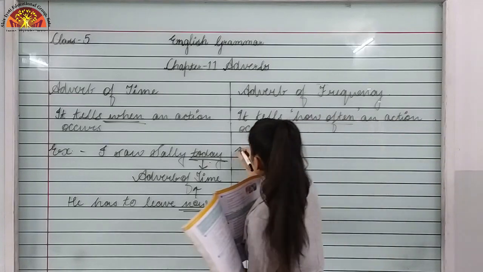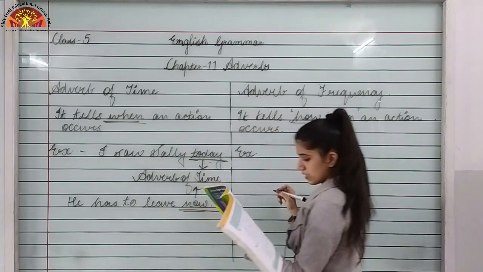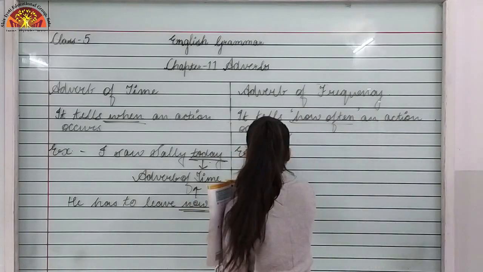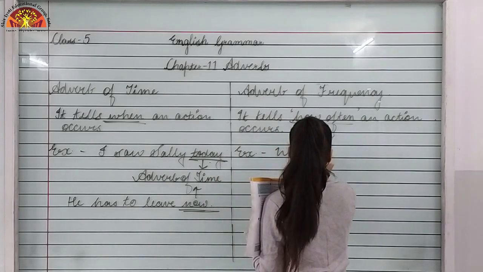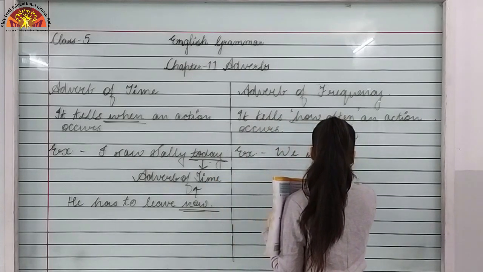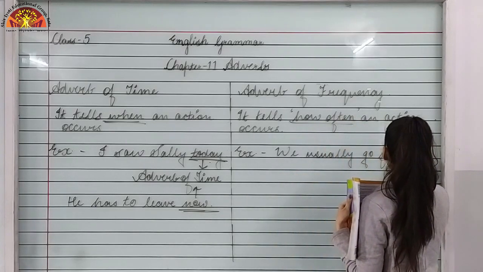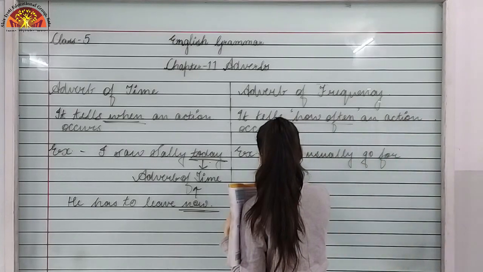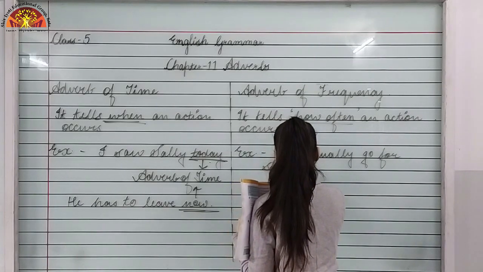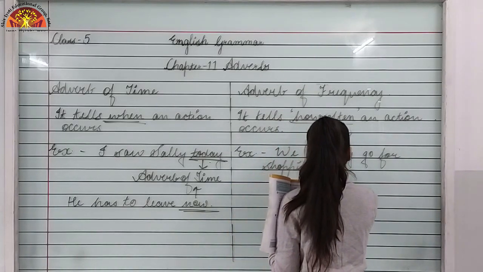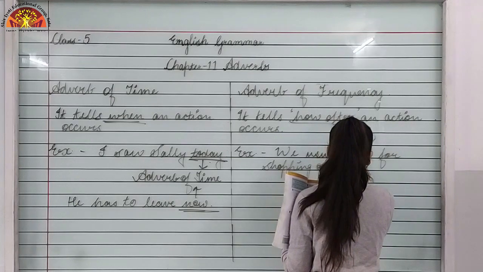So now let's take an example. We usually go for shopping on Saturday mornings.